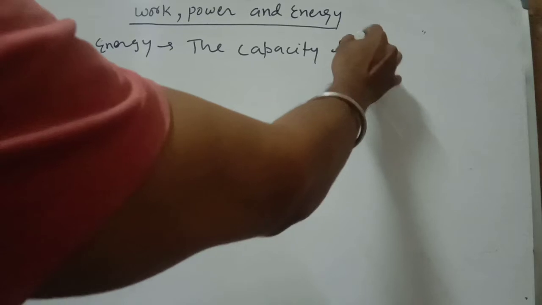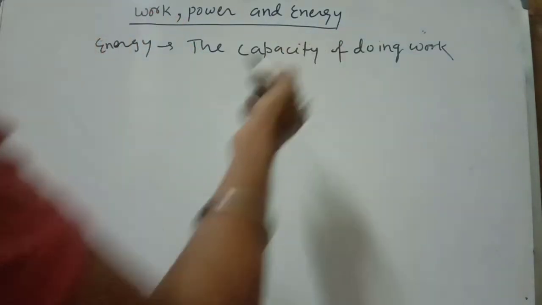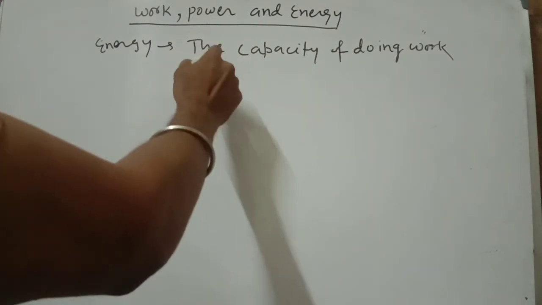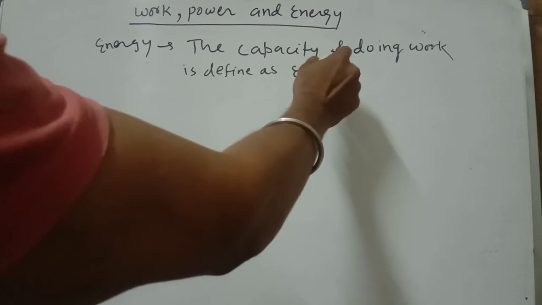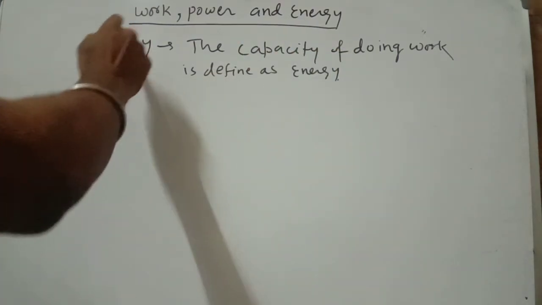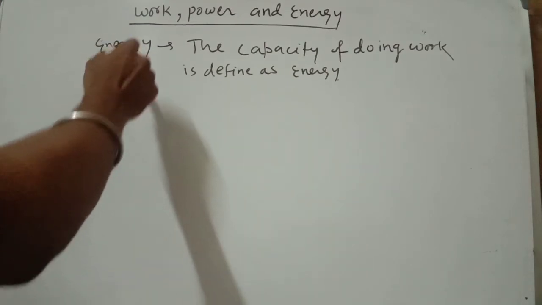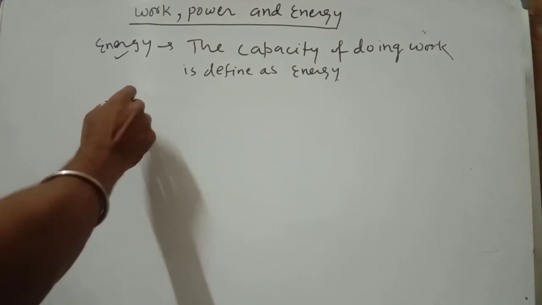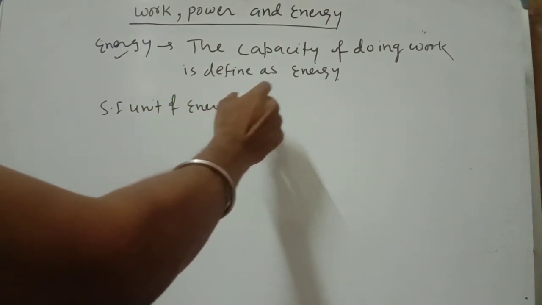The capacity of doing work is defined as energy. Energy is a form of work, and work is a form of energy. So the unit of energy is the same as the SI unit of work. The SI unit of energy is joule.